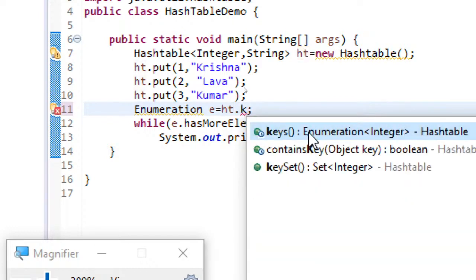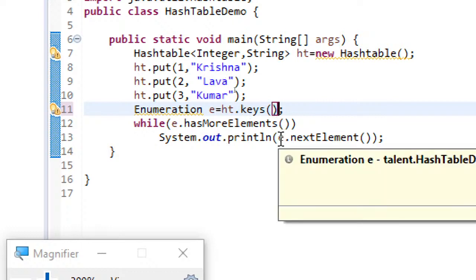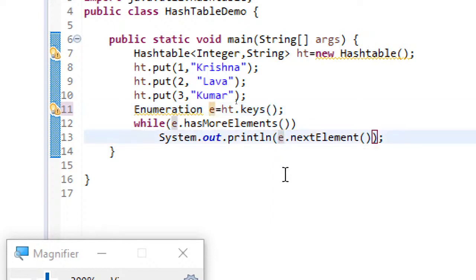Here you can see keys, you can just use these keys, and now it is iterating over keys, so now you can say e dot next element, which will be the key,